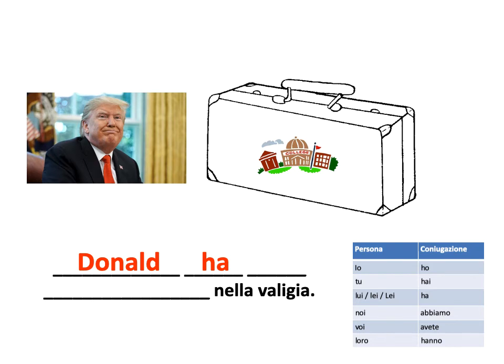How do you say a university? I hope you remember that università is feminine and begins with a vowel, so this is the article we need to use, un, with the apostrophe. Un'università. Donald has one university or a university in his suitcase.